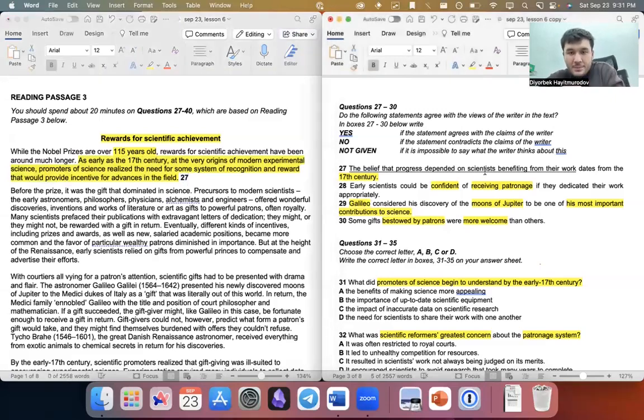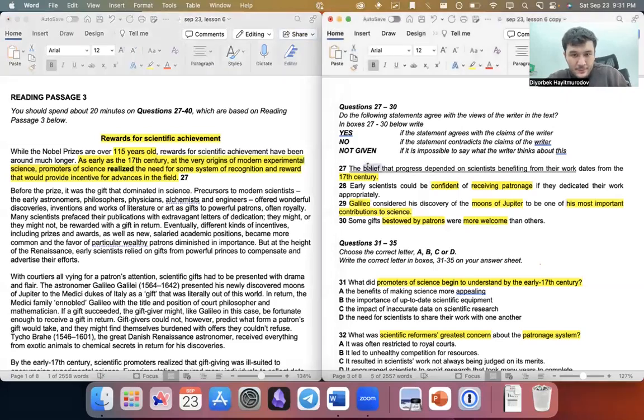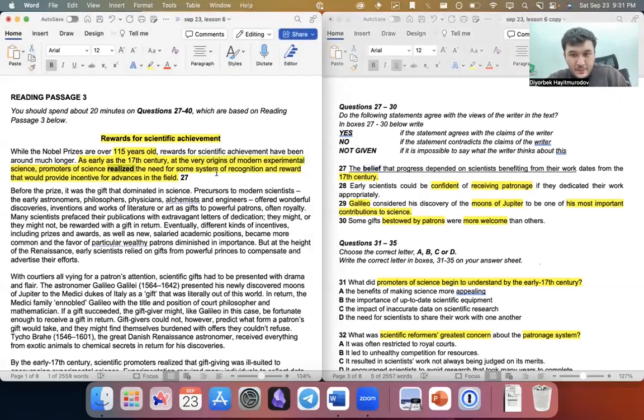The belief that progress depended on scientists benefiting from their work dates from the 17th century. As early as the 17th century, at the origins of modern experimental science, promoters realized that, that's a belief. That's the synonym for belief. That need for some system of recognition and reward that would provide incentive for advances in the field.